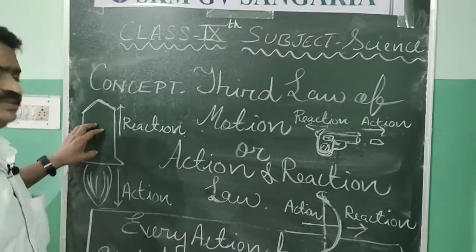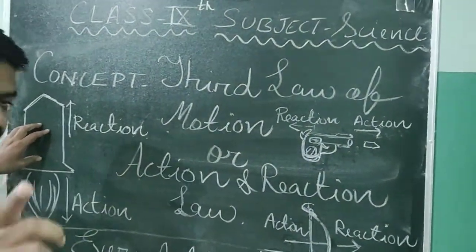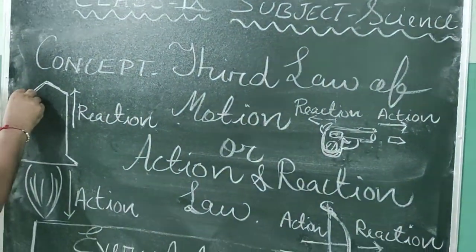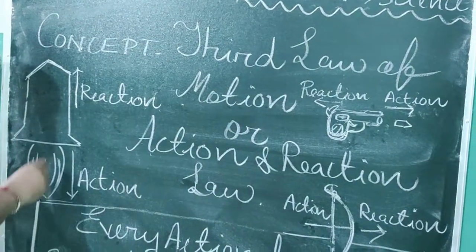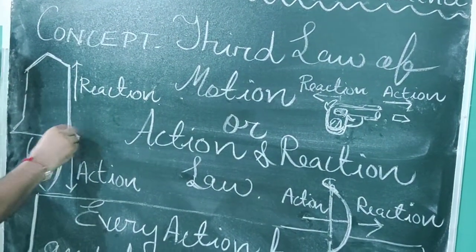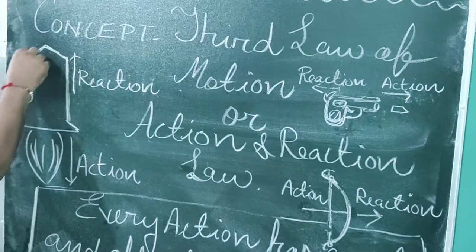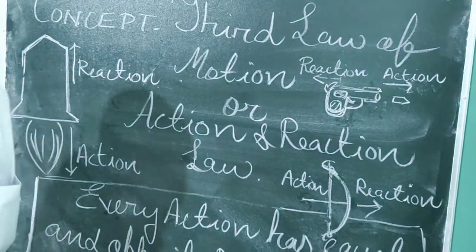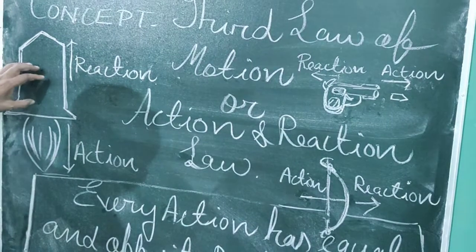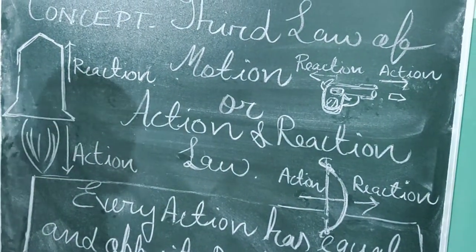Like this, the rockets are launched from the launching place of the particular space center with the help of action and reaction law.